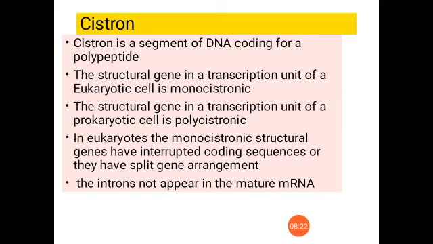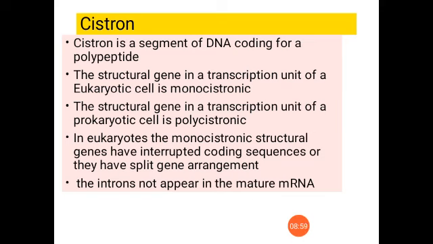Then another difference is what? In these monocistronic genes, you can see two different parts. Some parts are coding ones, known as exons, and the other parts are not coding, known as introns. So these introns should be cut and removed from the mature mRNA, and that process is known as splicing. And this arrangement is known as split gene arrangement.